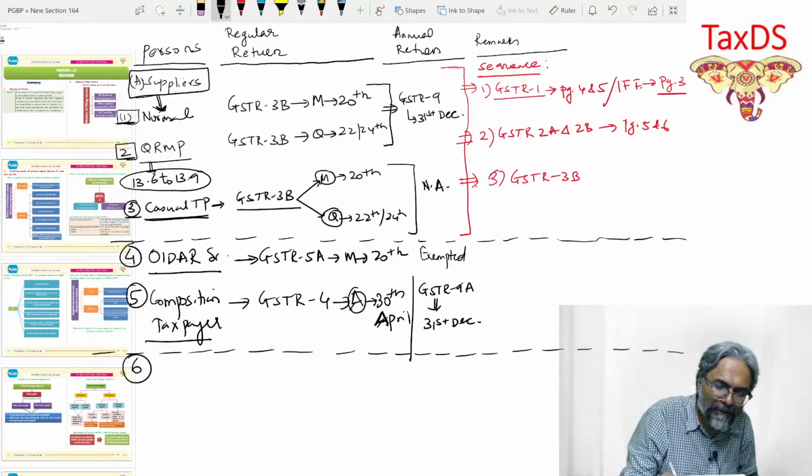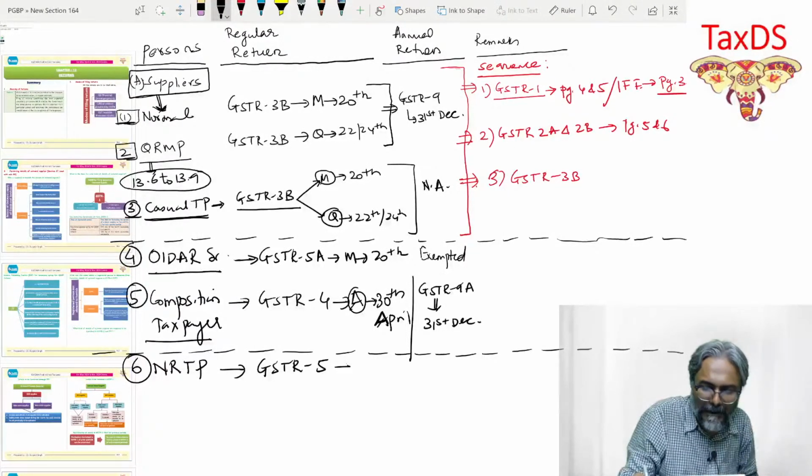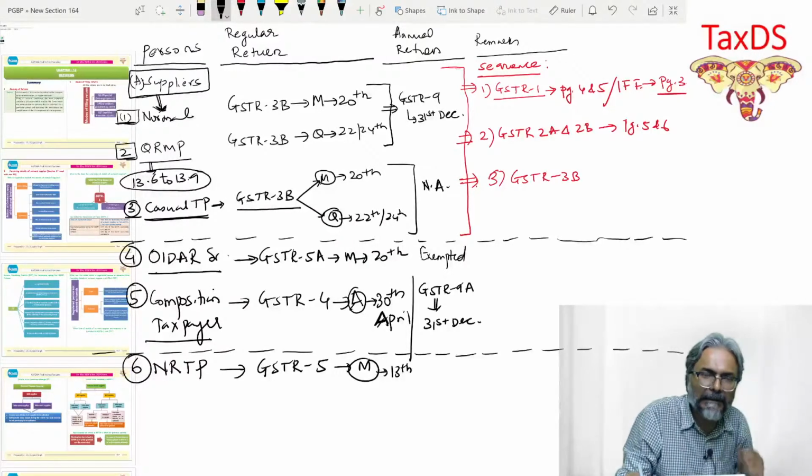Now comes the sixth one, students, and that is the non-resident taxable person. Now, in this case, students, they have got GSTR 5, and in this situation, monthly, which is 13th.